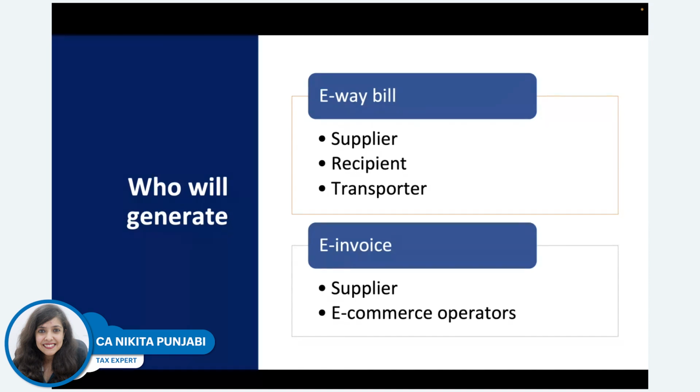The recipient cannot generate the e-invoice and no one else can. In case of e-commerce operator, there are exceptional cases where the e-commerce operator would be required to generate e-invoice because there are so many sellers registered with e-commerce operators. That is why the onus is on them and they can generate e-invoice. But otherwise, it will always be the supplier.